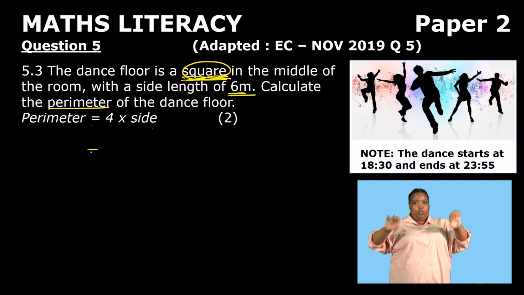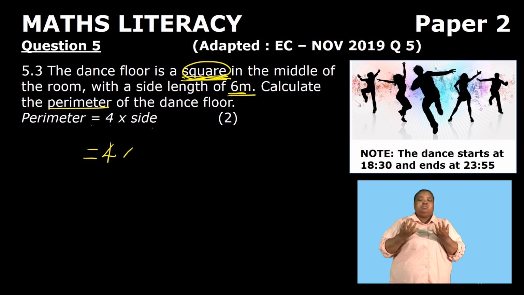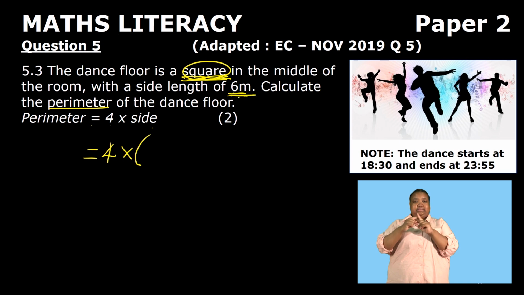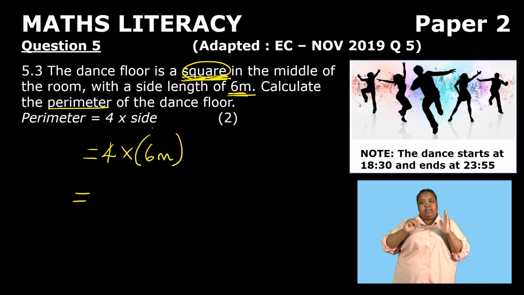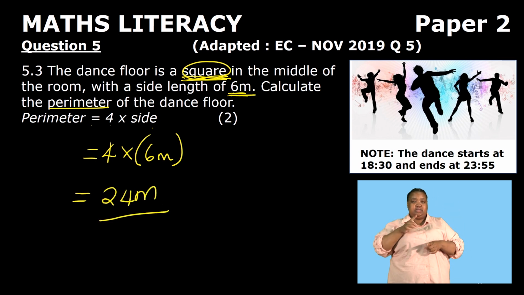So now going to our formula, we substitute. We are given 4 multiplied by the side. So the side would be 6 meters. So 4 times 6 meters gives us 24 meters.